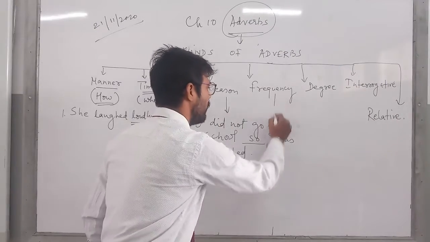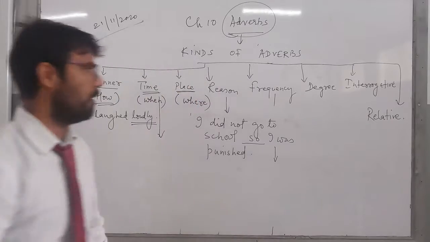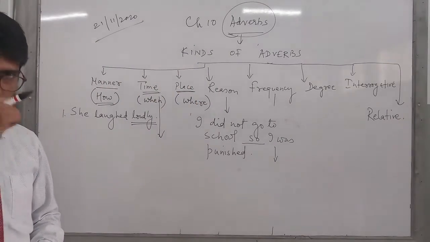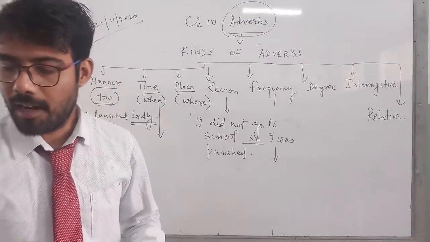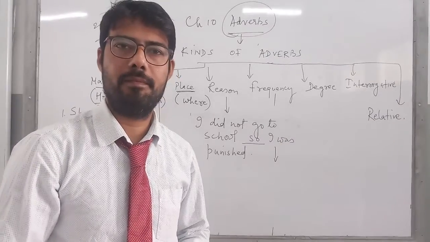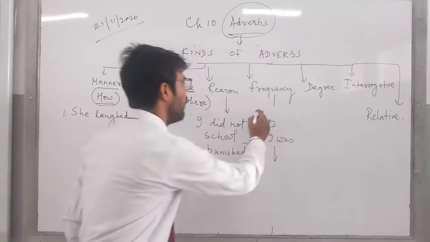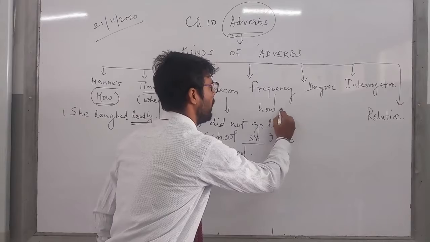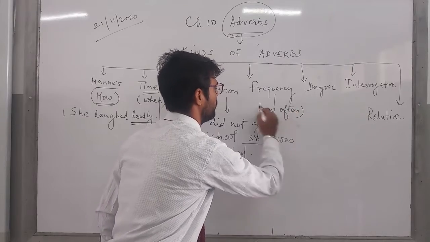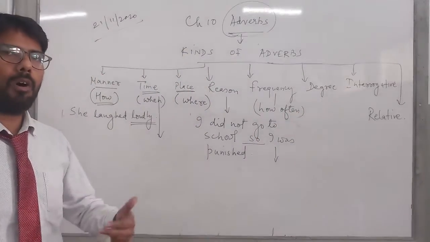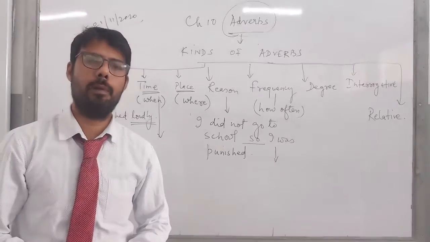Next is, children, frequency. When I am talking about frequency, I mean how often. How often the action took place.